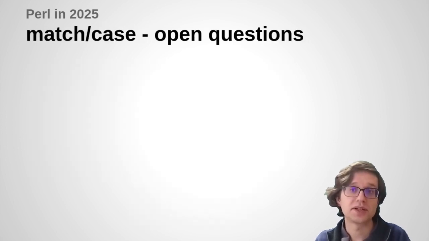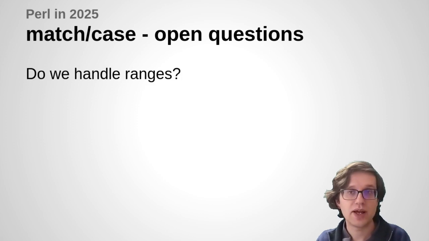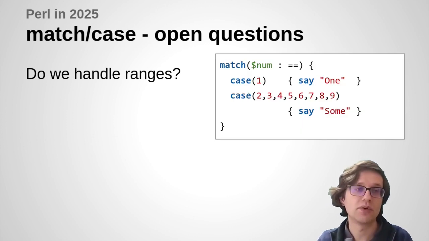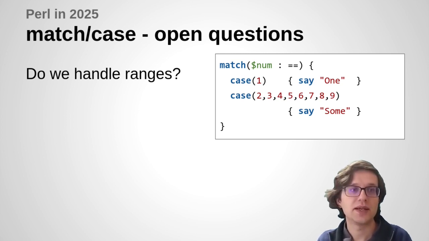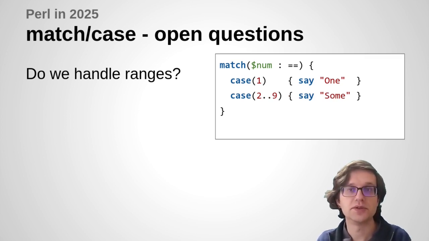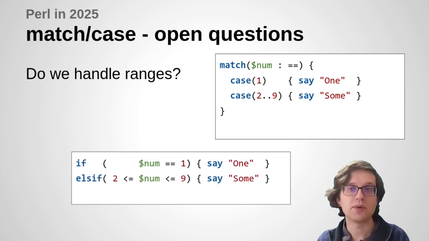Now another open question I still have about match case is, what do we do about ranges? Because if we're saying that we're going to allow a list of multiple values here, for example all of the digits from 2 to 9, then we'd be quite tempted to allow the ... operator to just list those as a short sequence. And maybe then the implementation of those could be done a little bit more efficiently, where internally, rather than listing those as all the different values individually, we just implement that as a range test and we'll say, is it between 2 and 9?